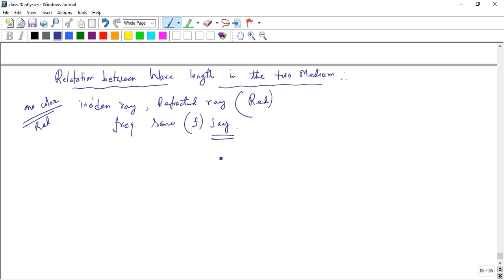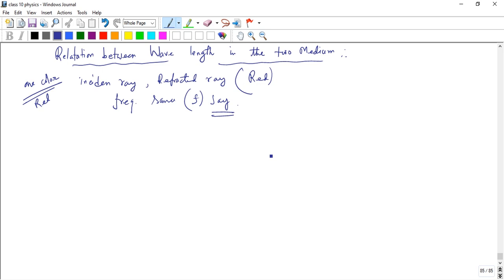Consider that this is a medium, suppose an air medium. That is medium one, or air, considered as the upper part. There is a boundary line, and in air, f equals c by lambda, the wavelength. And due to refraction here, the ray of light falls on that path, the incident ray, and that is the normal.